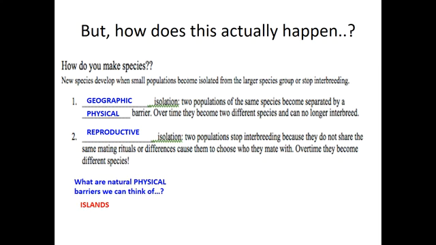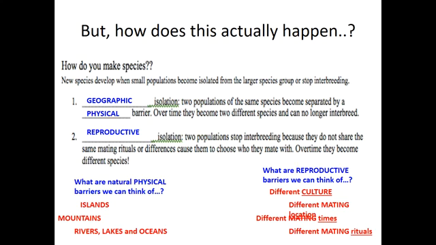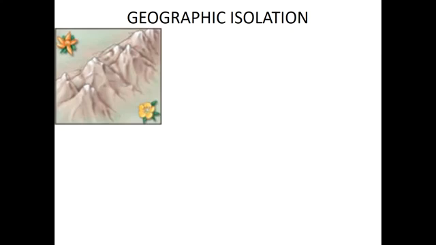So, natural physical barriers include islands, mountains, rivers, lakes, and oceans. And reproductive barriers include different cultures, different mating locations, different mating times, so like the season, different mating rituals. So if a bird prefers to sing a song before mating versus if a bird prefers to dance, they will not recognize each other's mating rituals.